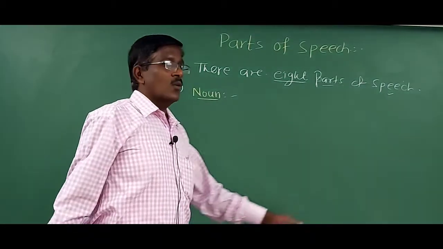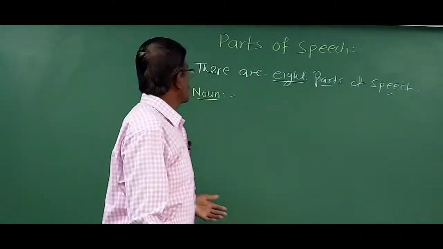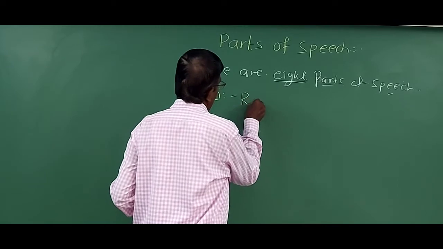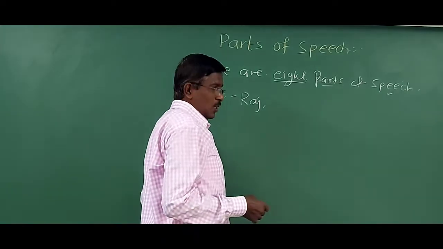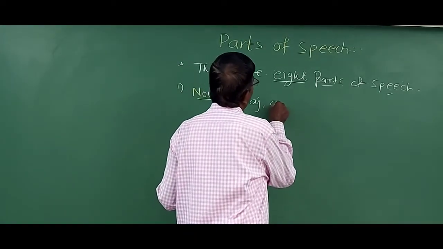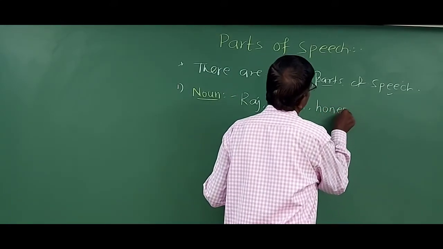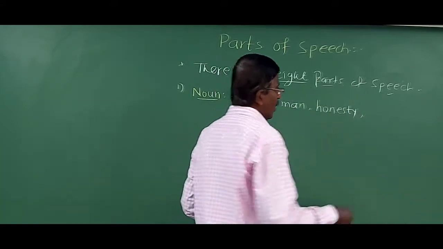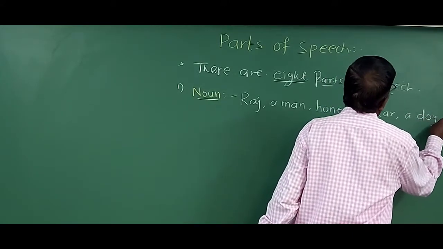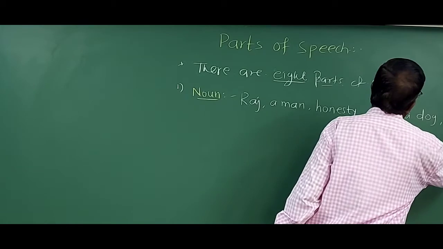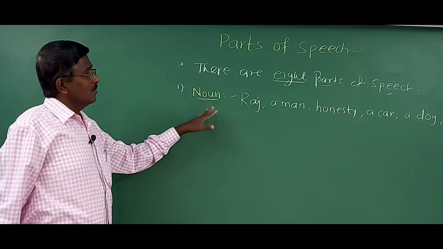For example, Raj is the name of a person, boy, teacher, farmer, a man, honesty, a car, a dog, an ant, etc. These are called nouns.